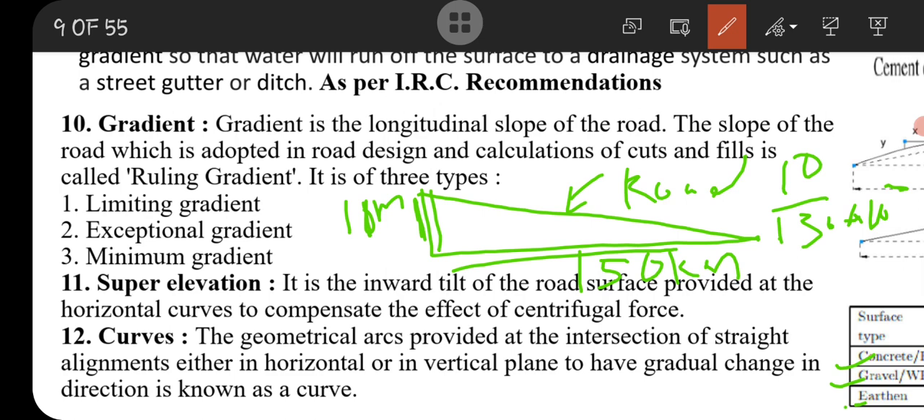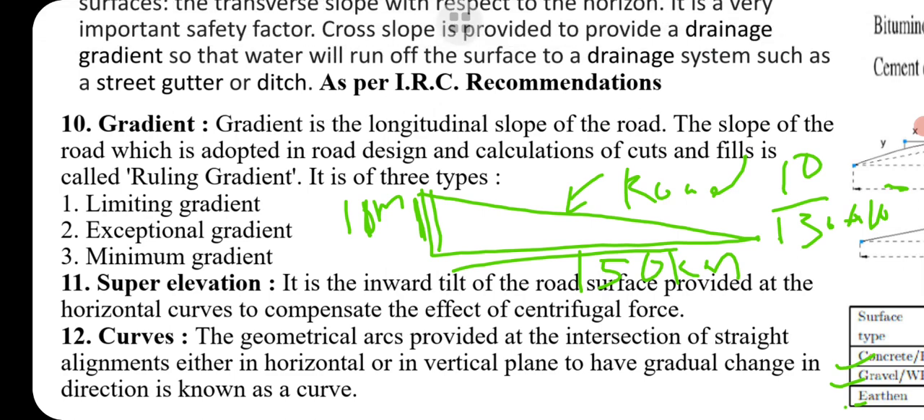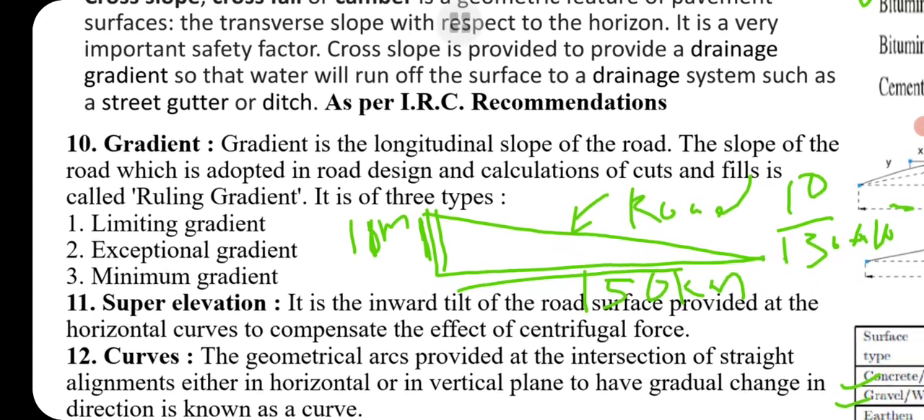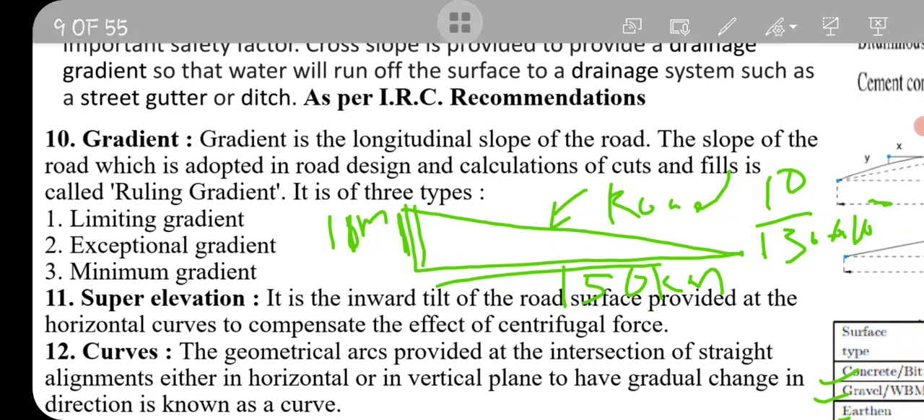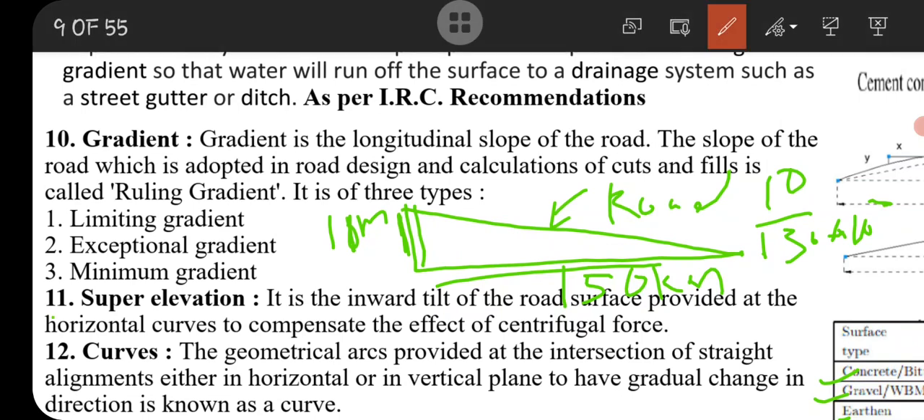So first, ruling gradient. Ruling gradient means the gradient which the designer designed for the road, means the maximum gradient above which we cannot move. That is called ruling gradient. In the next slide we will discuss these 4 gradients briefly. Before that, completing the other 2 terms: super elevation and curve.